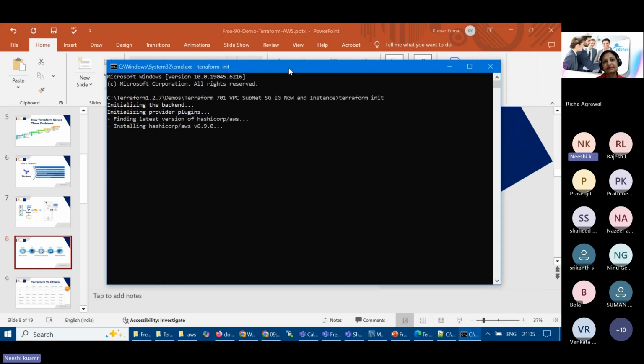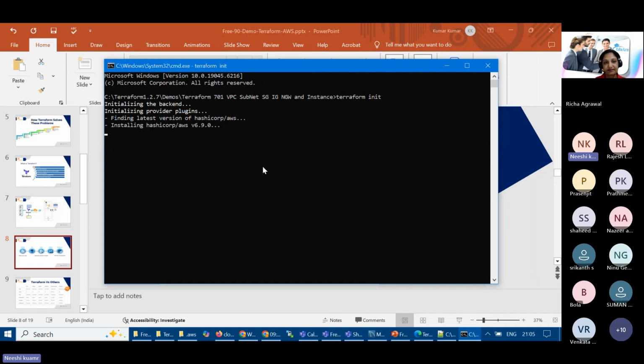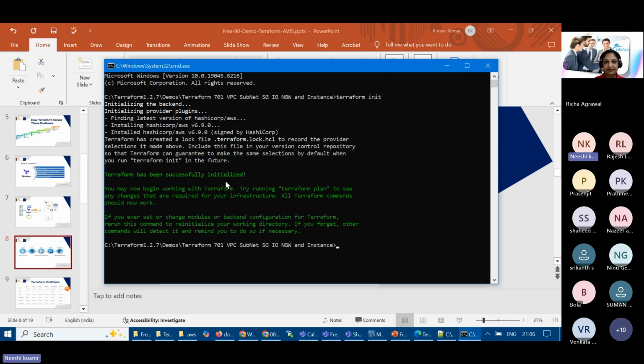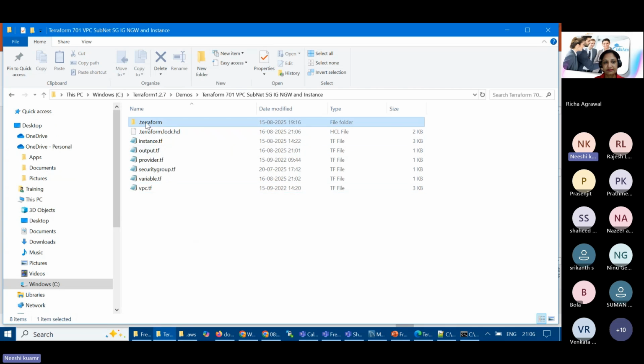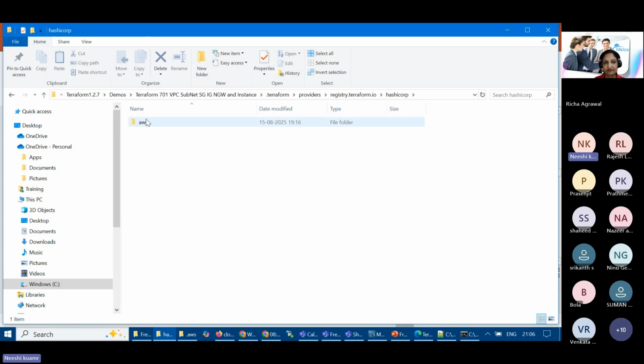Once we do this first command, the Terraform provider will be downloaded to your PC. That is the Terraform provider for AWS, or whatever is mentioned in your code. Here you can see it installing hashicorp/aws version 6.9.0, downloading the AWS provider. It all depends on your internet speed. Now if I go in here, this is what got downloaded: provider registry, then hashicorp and aws, then 6.9.0 for Windows. With the help of that, we'll be able to create the resources.